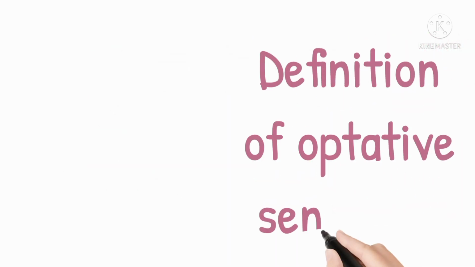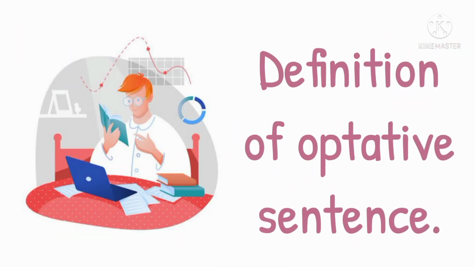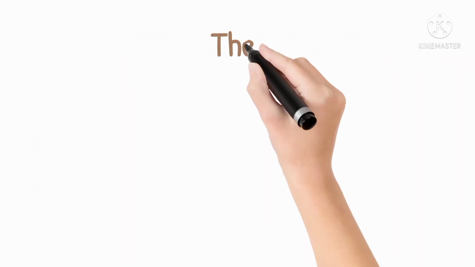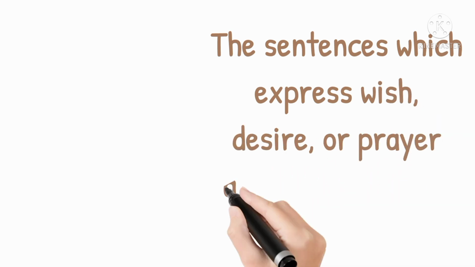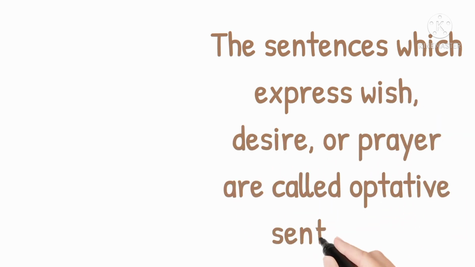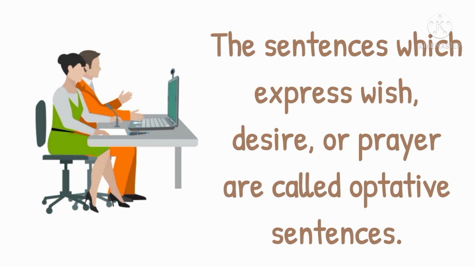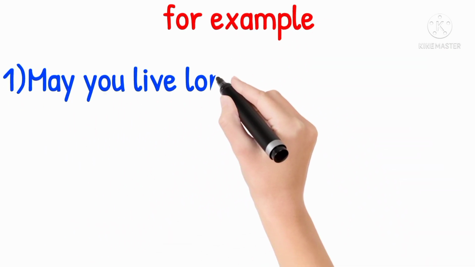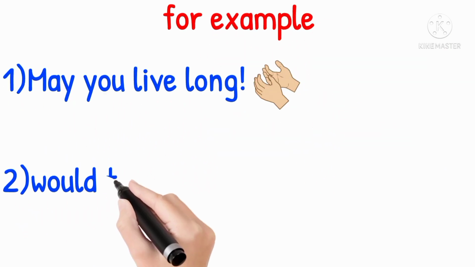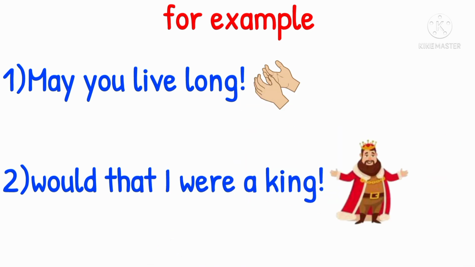Definition of optative sentence. The sentence which expresses wish, desire or prayer is called an optative sentence. For example, may you live long, would that I were a king. Both examples are optative sentences.